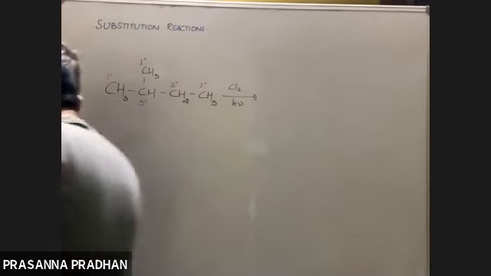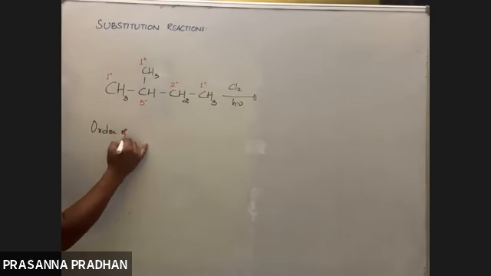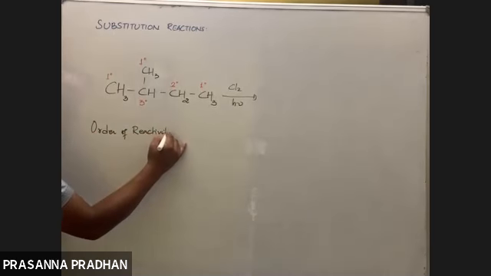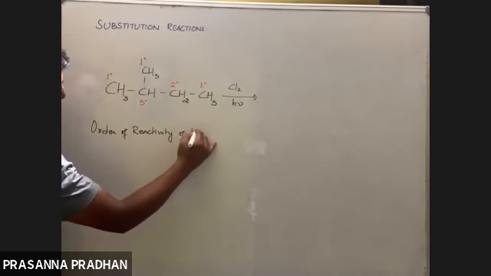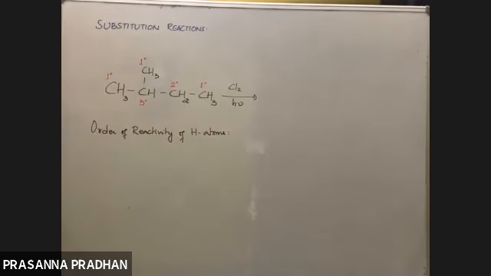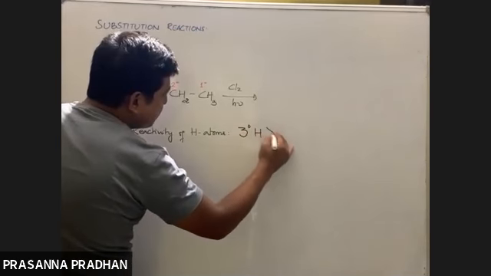So remember the order of reactivity. Just remember this much. We won't go into details. What will be the order of reactivity of hydrogen atoms? Remember, tertiary hydrogen atoms are most reactive.